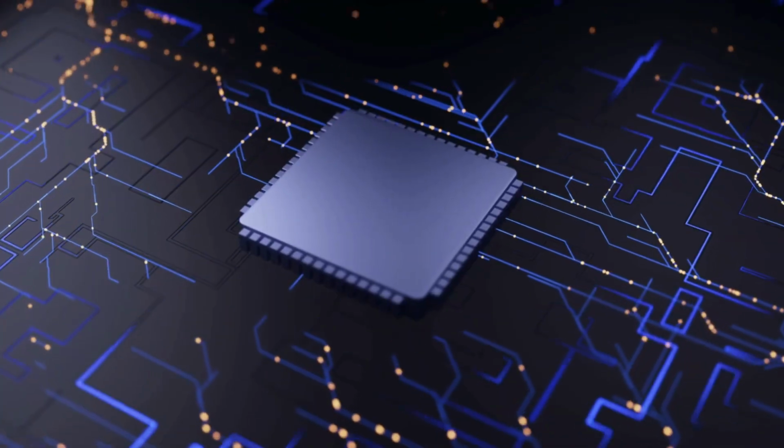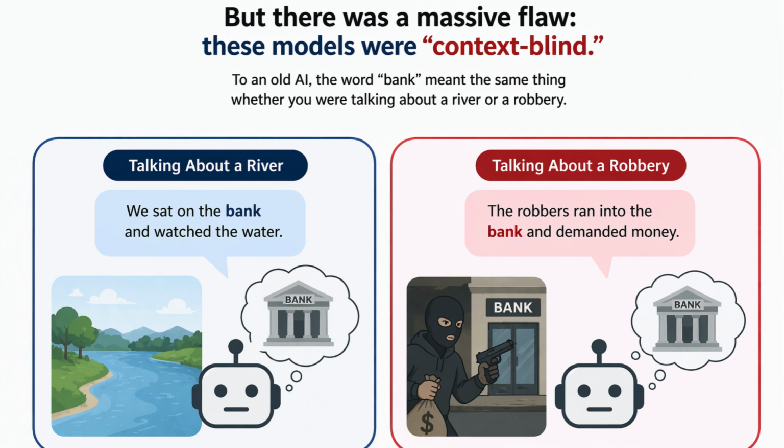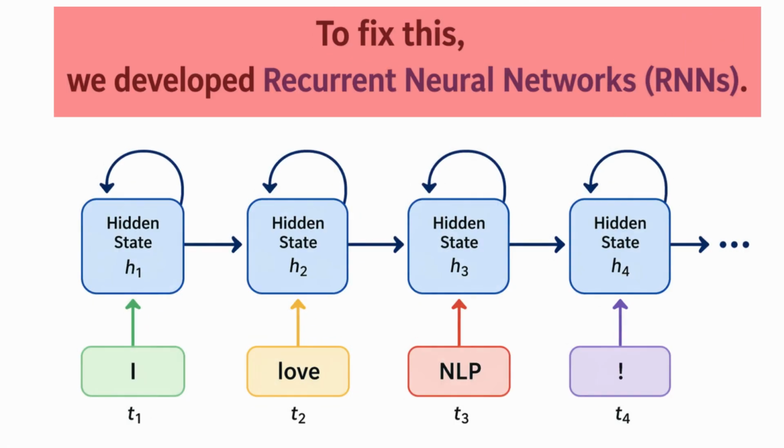But there was a massive flaw. These models were context blind. To an old AI, the word bank meant the same thing whether you were talking about a river or a robbery. To fix this, we developed recurrent neural networks, RNNs.